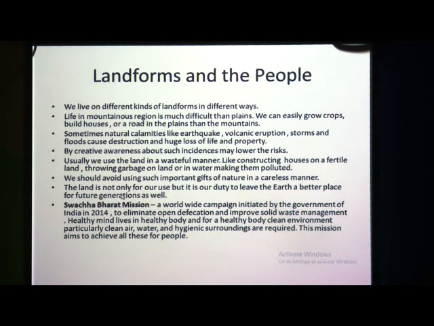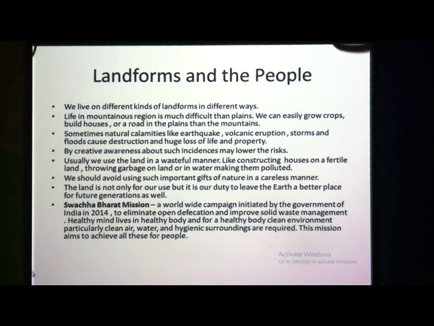That is why this mission, the Swachh Bharat mission, is a worldwide campaign initiated by the government of India in 2014 to eliminate open defecation and to improve solid waste management. A healthy mind lives in a healthy body, and for a healthy body, a clean environment, particularly clean air, water and hygienic surroundings, is required. So, this mission aims to achieve all of this for the people, children.